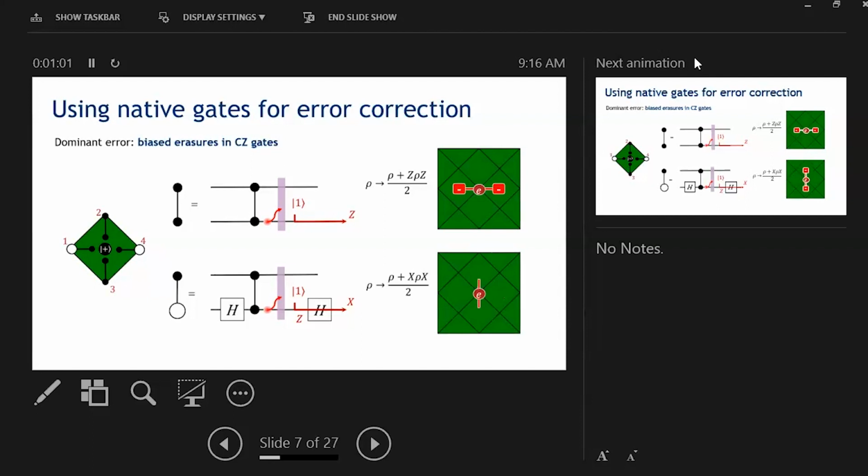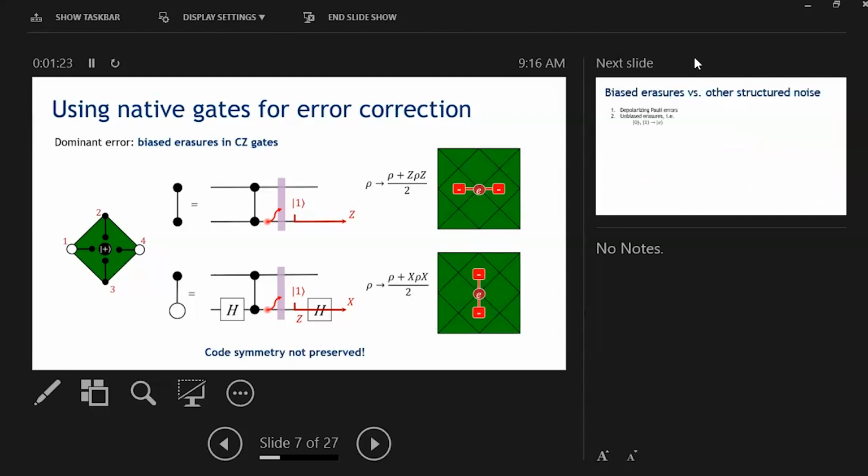So again, we flag that qubit as having an erasure, but we also have to flag the stabilizers above and below it as being unreliable as a result of that X error. And so while X errors do appear, it is still easier to match them together along that vertical direction because we know that that central qubit is unreliable,